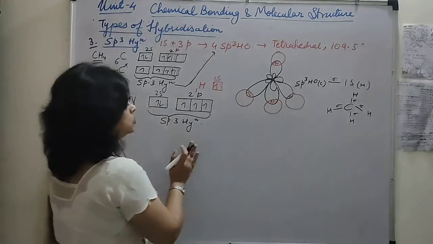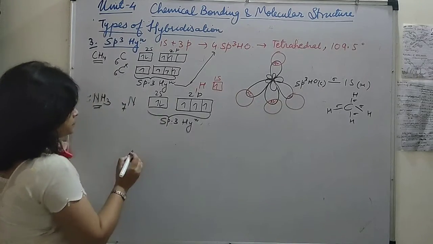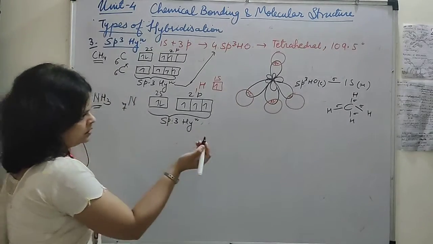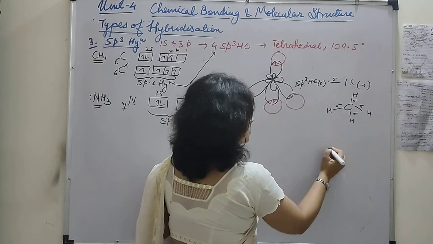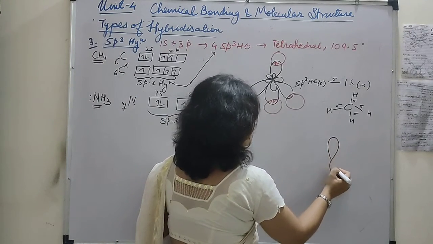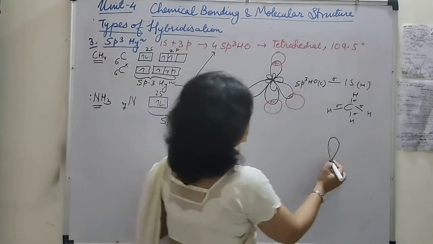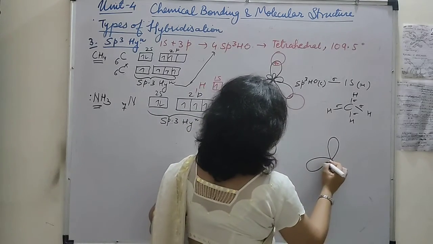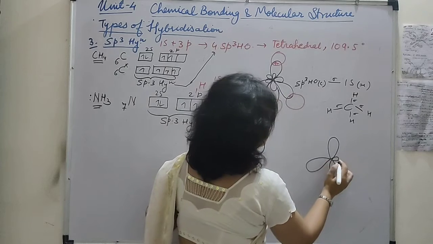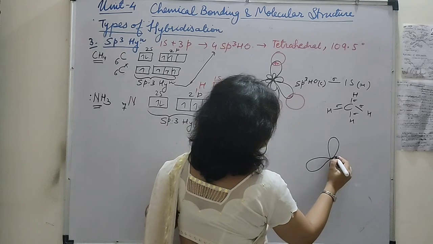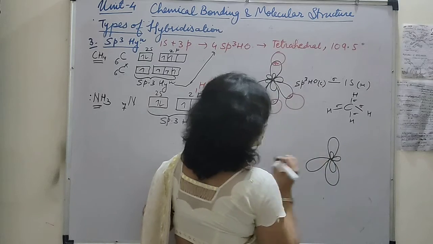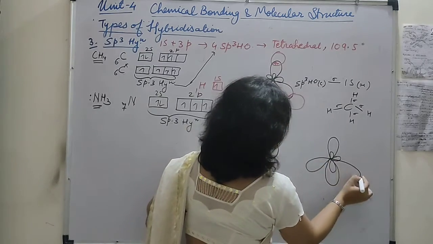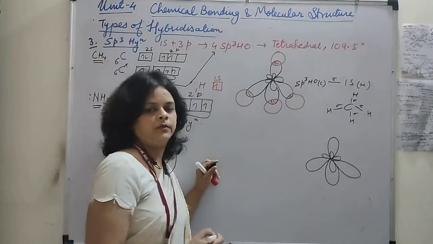लेट्स अरेंज देम. हम उनको यहाँ पे अरेंज कर देते हैं. Let's take it over here only. This is the first one, second one, third one and the fourth one.